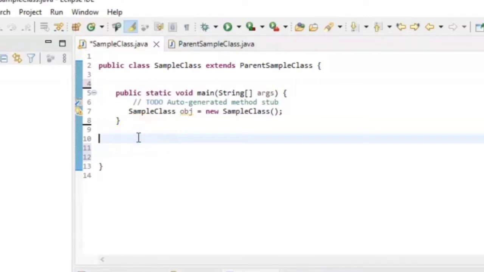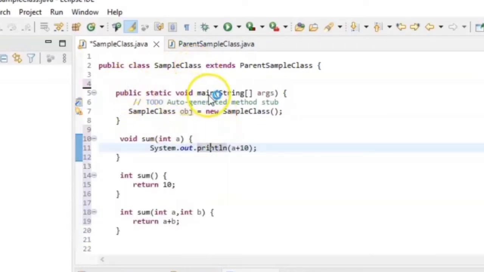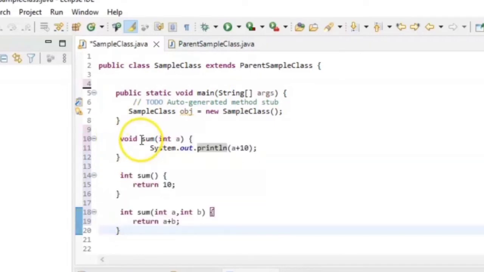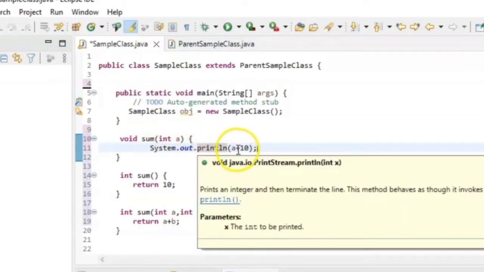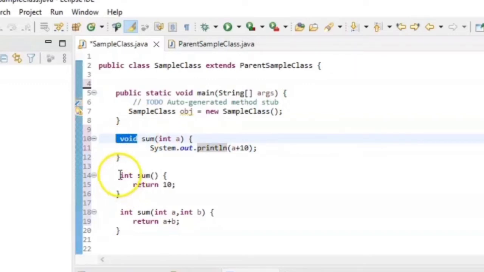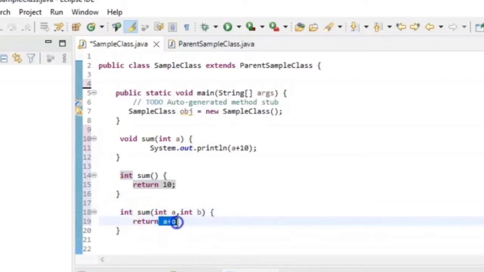So first let's see method overloading. I have created a class here, sample class, and a main method, and I have made three methods which are overloading. I have created a method with the name sum. Here I am passing an argument of type int, and we are printing the sum of a with 10, and returning nothing, so the return type is void. And here, if no argument is there in the method, then I am directly returning the integer value 10. And if there are two arguments, then I am returning the sum of those two integers.